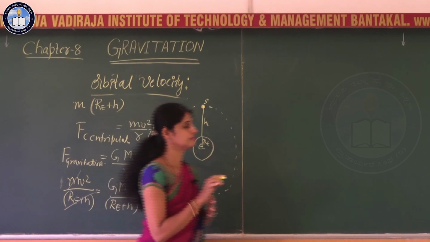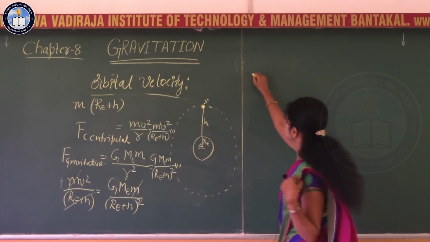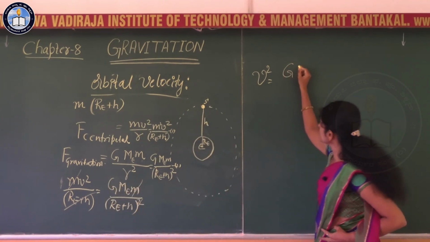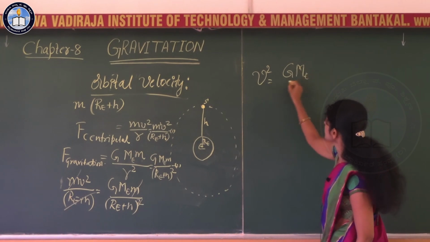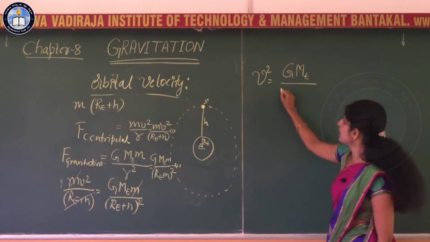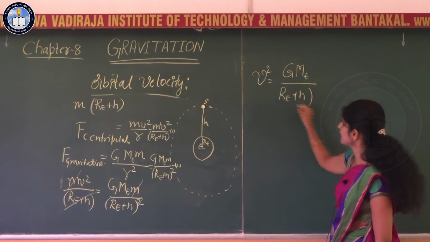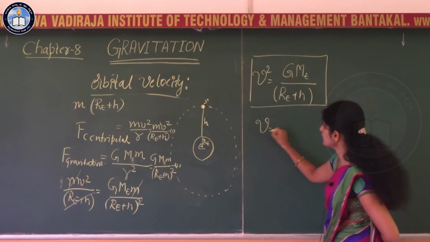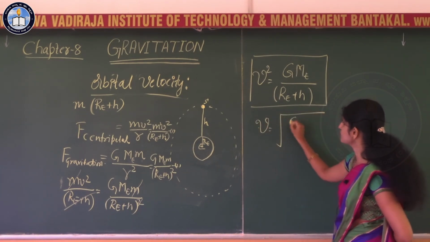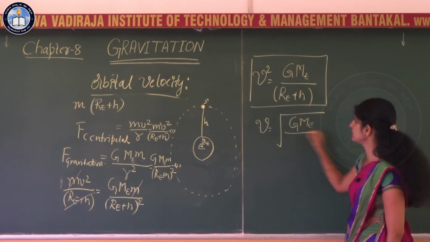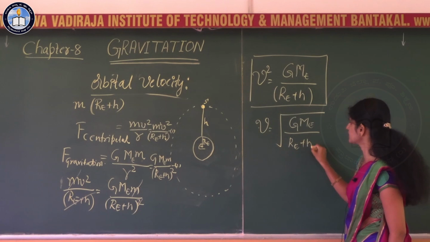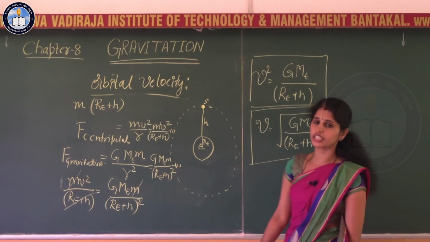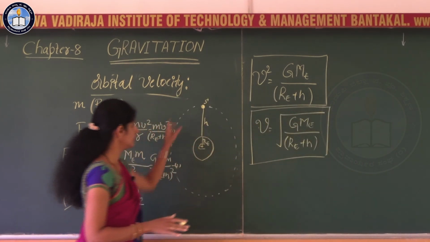Now you are with the expression for velocity: v square is equal to G M E divided by RE plus h. This is the expression of the velocity square. So the orbital velocity is equal to the square root of G M E divided by RE plus h. This is the expression for the orbital velocity of a satellite around the earth.